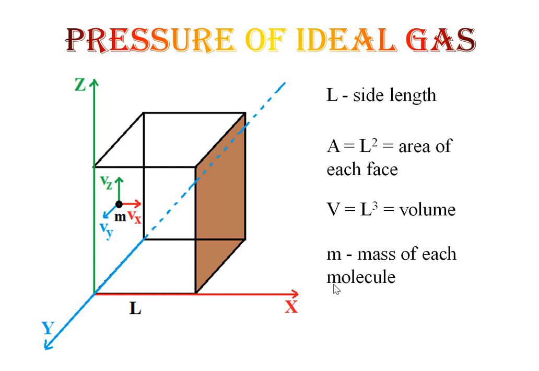So here consider a molecule moving with a velocity v1. So we can write the equation in terms of the three axes. That means for the first molecule, v1 square equals v1x square, along the x component, plus v1y square along the y component, plus v1z square along the z component. So we can write the equation for the velocity of the first particle: v1 square equals v1x square plus v1y square plus v1z square.